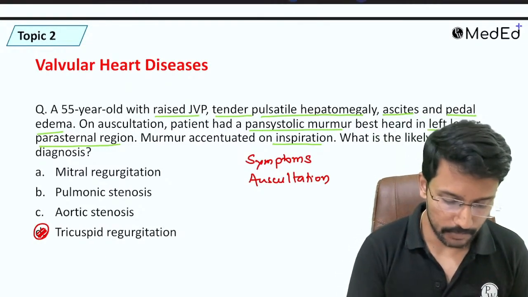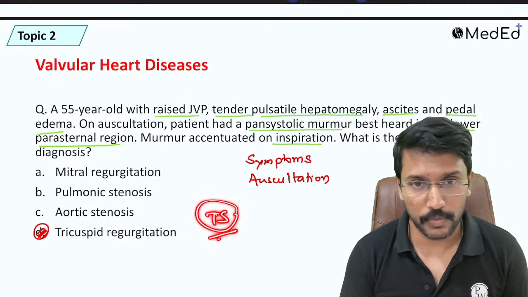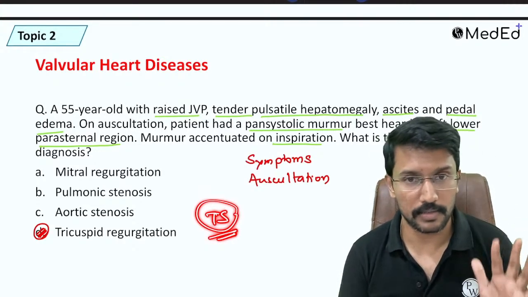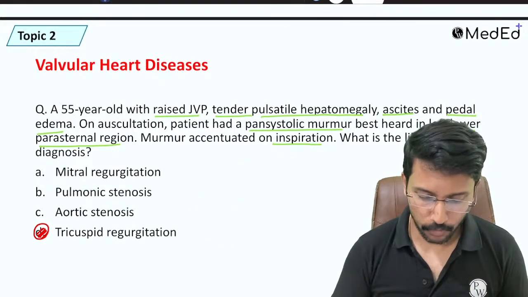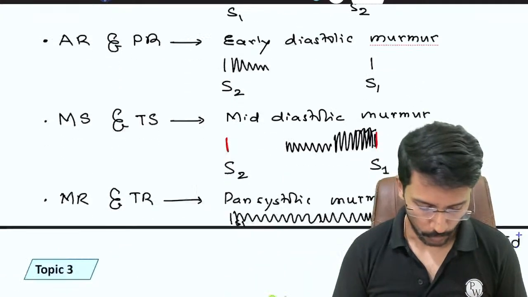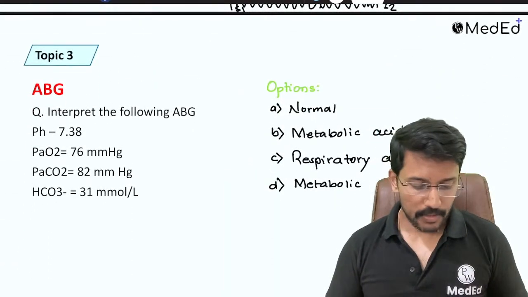If I had given the option of tricuspid stenosis also in this question, only then which type of murmur is seen in which valvular heart disease comes into picture. For now, I want you to remember only these four things. Done. Okay. Now our next topic is on ABG.